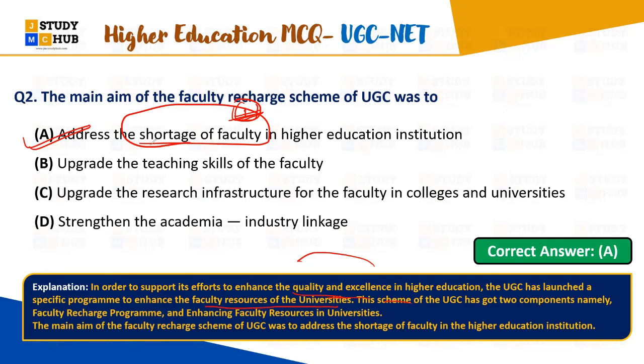So that is to fulfill all the जो भी वैकेंसीज हैं उसको फिलअप करना, और जो भी फैकल्टी की शॉर्टेज है उसको एड्रेस करना और कंप्लीट करना, that is enhancing all the faculty resources of the university, right? That is the main aim of this Faculty Recharge Scheme. Okay, is it clear, everybody? जल्दी से बताएंगे, क्लियर है?